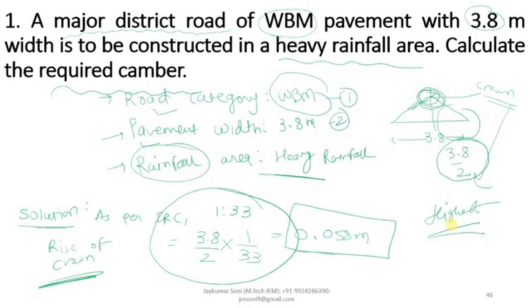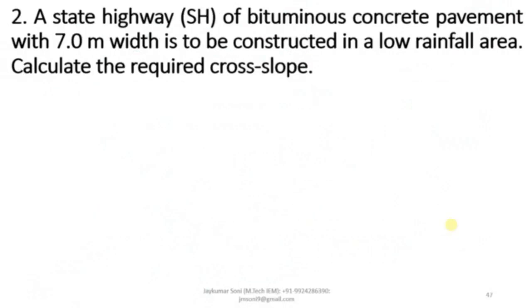Now let us move towards the next example. Here a state highway is given. What kind of pavement is given? Bituminous concrete pavement is given.